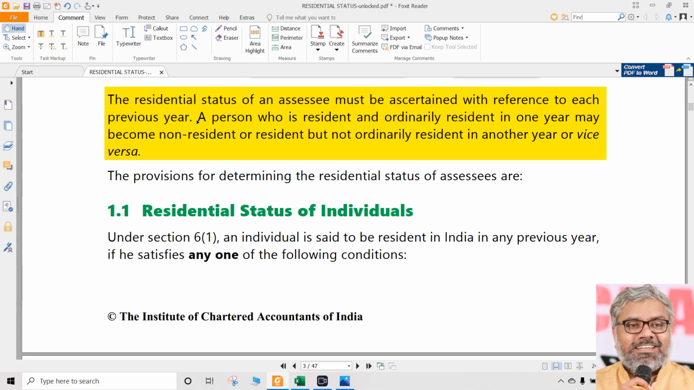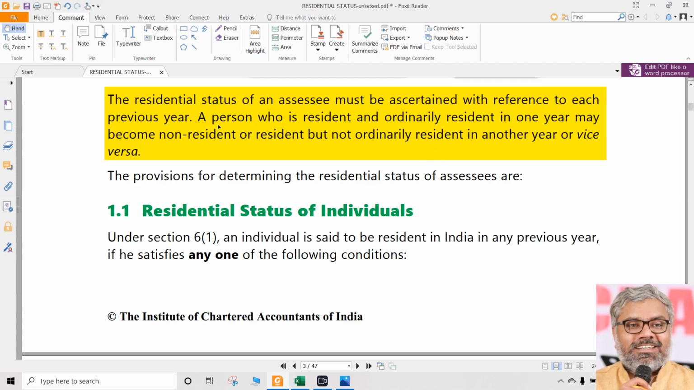There is no guarantee that residential status will be the same every year. Every year it might change. It must be ascertained with reference to each previous year. A person who is resident and ordinarily resident in one year may become a non-resident or may become RNOR in another year, or vice versa. Anybody can become anything in any previous year. So, there is no guarantee that the same residential status will hold good for all the years.